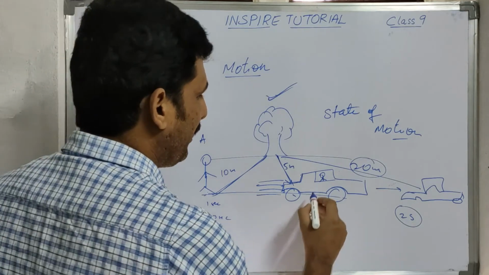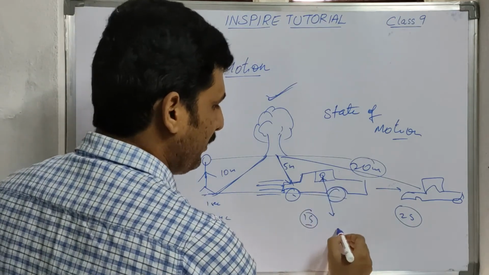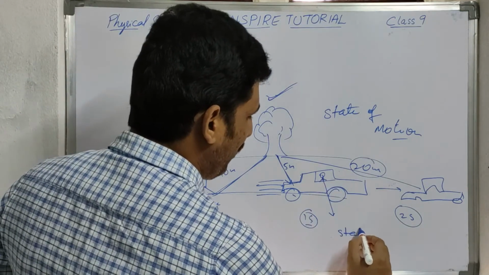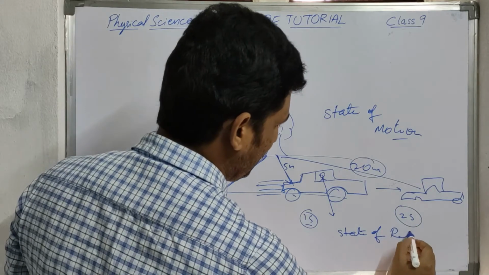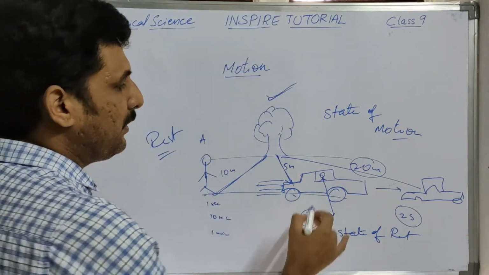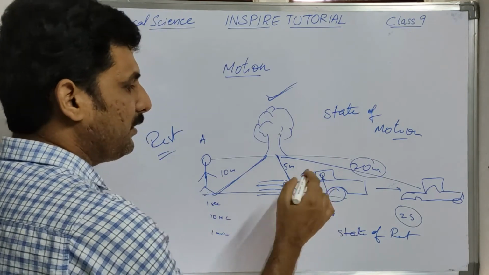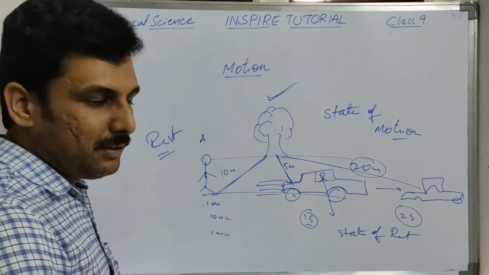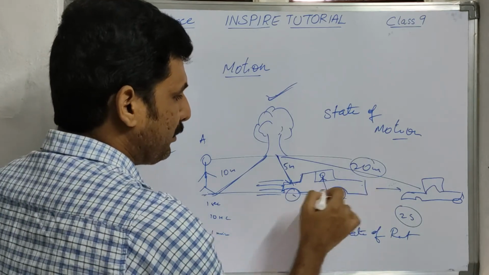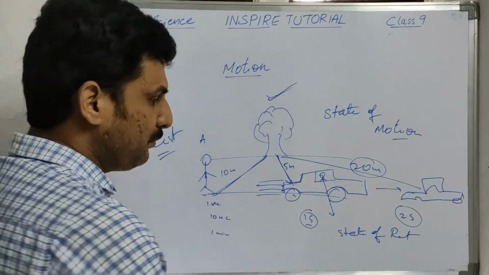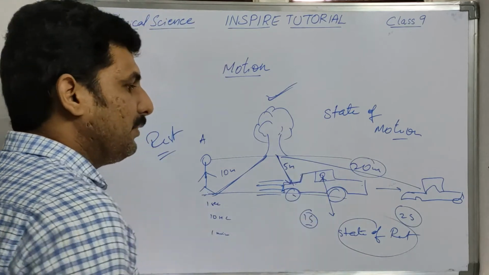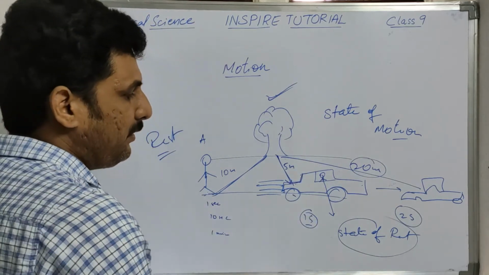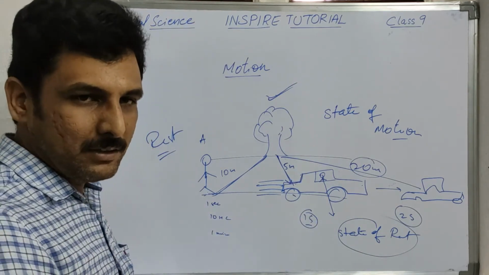So we can say the driver in the car is in the state of rest, because the position of the person is not changing with time with respect to this moving car.